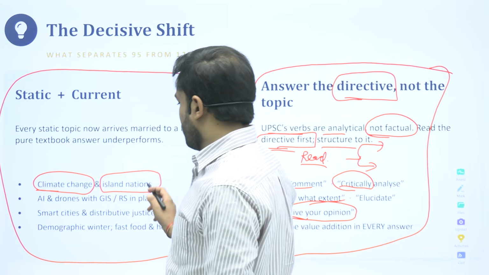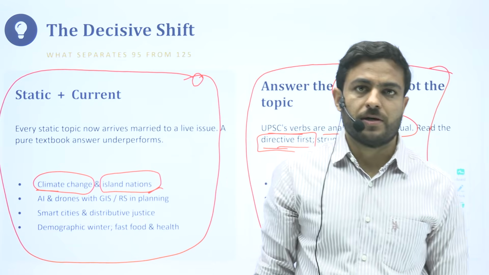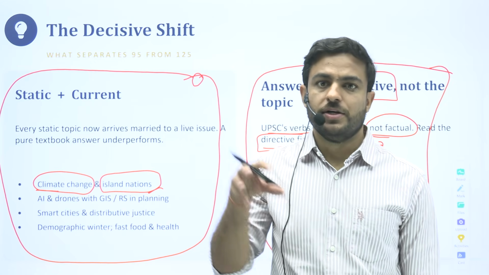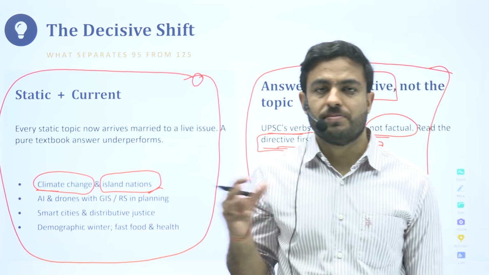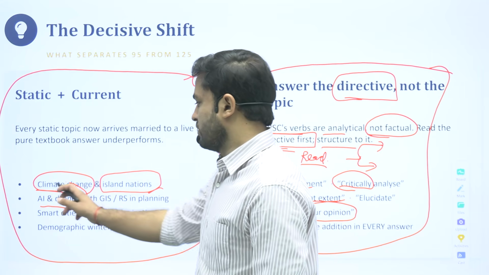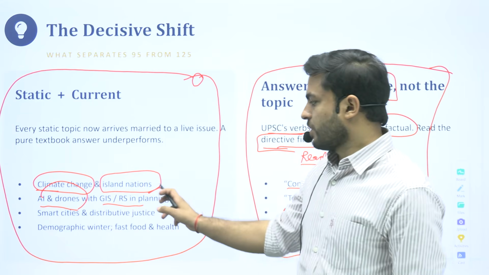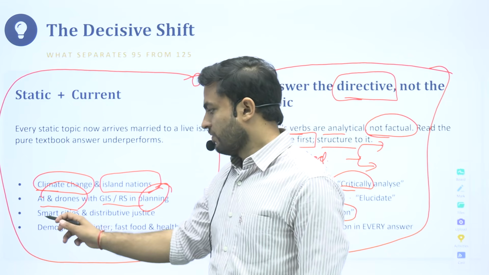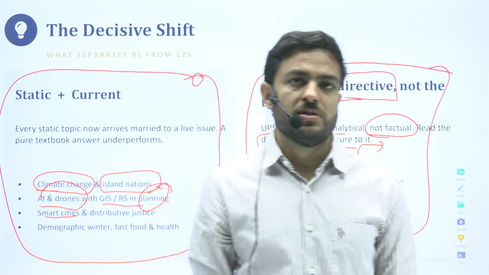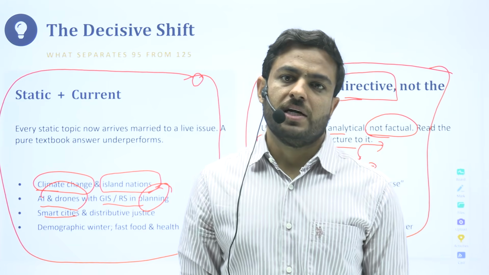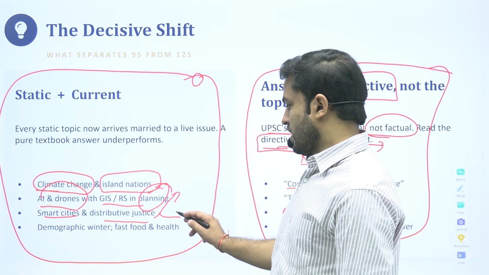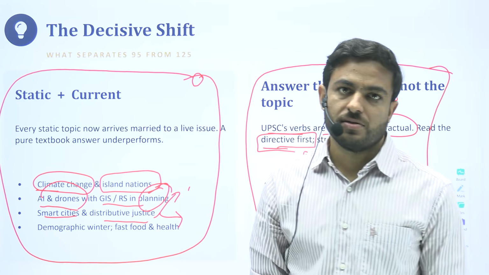And the questions nowadays are framed in such a manner that they are talking about the static part, and they are also talking about the current aspect that is related to it. They asked in 2025 about AI and drones and their application in respect to the planning in cities, and they talked about the idea of smart cities and distributive justice. So distributive justice is a concept which talks about the distribution of resources or the benefits equally in all the sections of the society.